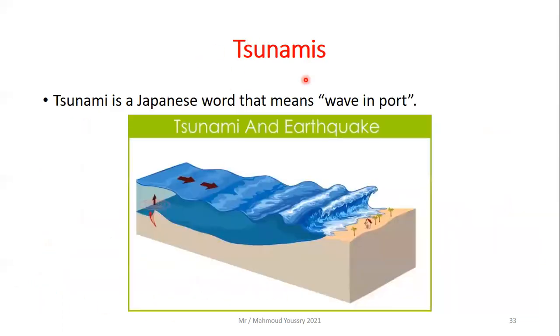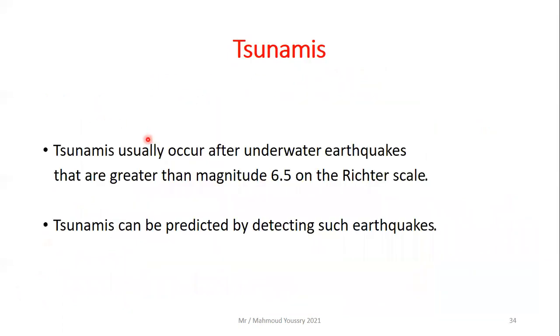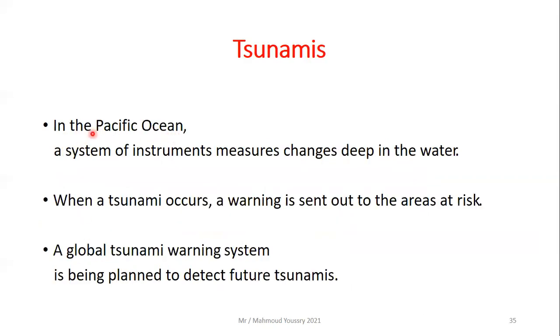So what is the meaning of the word tsunami itself? It's a Japanese word that means waves in port. Tsunamis usually occur after underwater earthquakes that are greater than magnitude 6.5 on the Richter scale. Tsunamis can be predicted by detecting such earthquakes. In the Pacific Ocean, a system of instruments measures the changes deep in water. When a tsunami occurs, a warning is sent out to the areas at risk. A global tsunami warning system is being planned to detect future tsunamis.